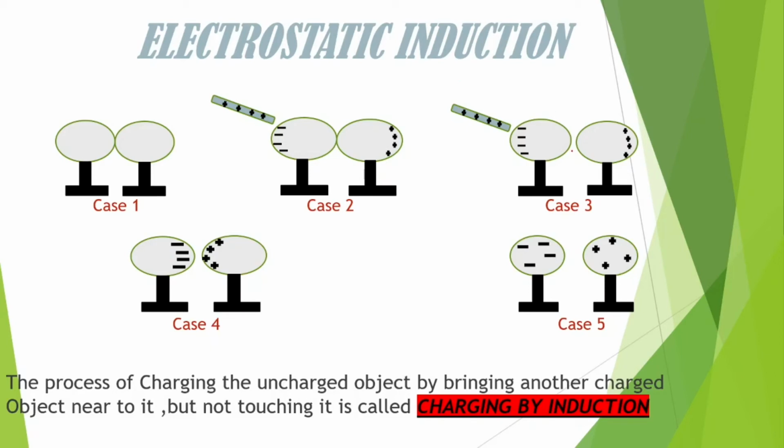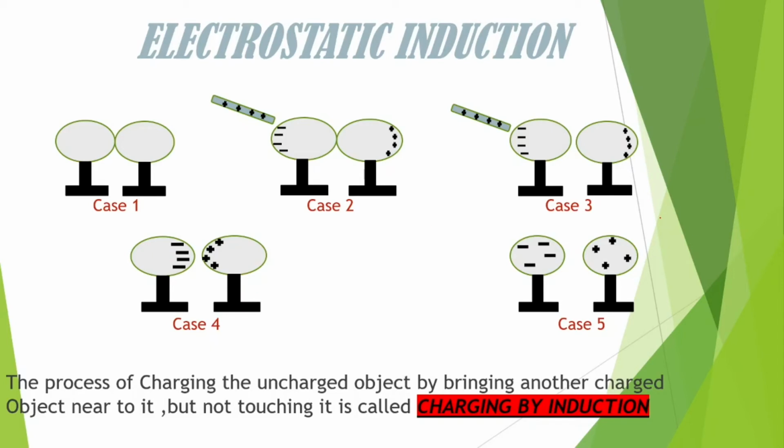Now in case 3, I just make a gap between these two metallic spheres. The negative and positive charges remain where they are. Now in case 4, I just take away this positively charged rod.